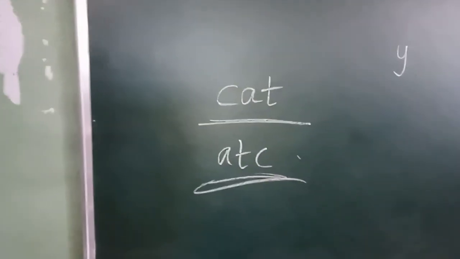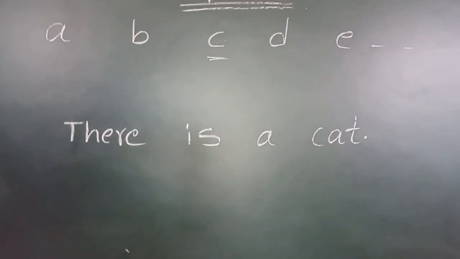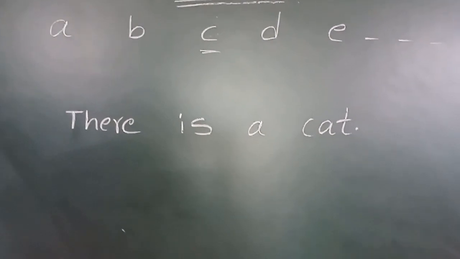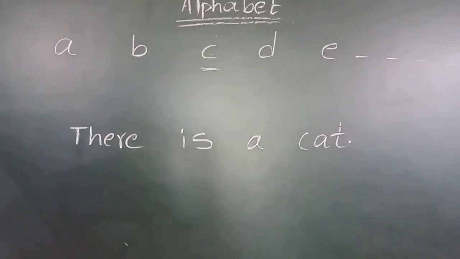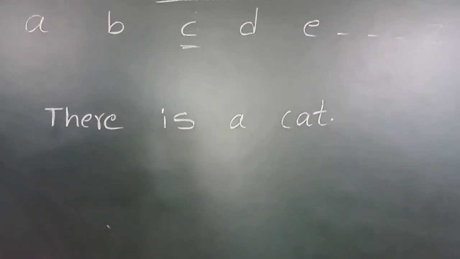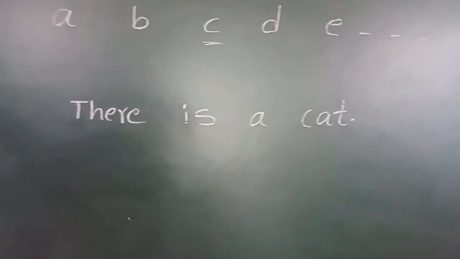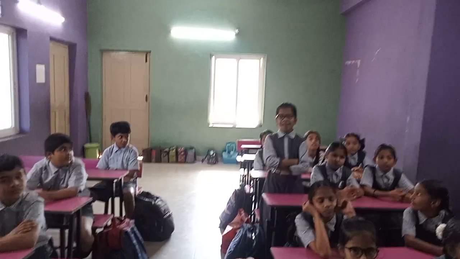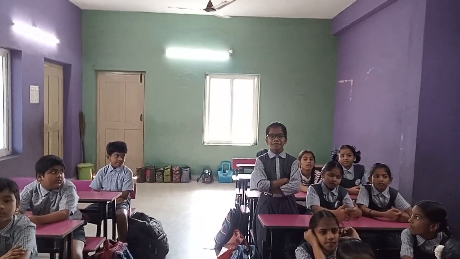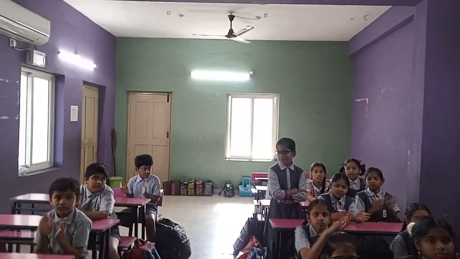Now I am going to write something. Paramjot, stand up. What is that? Read, Amma. There is a cat. There is a cat. So is that a word or sentence or letter, beta? Sentence. How can you say it is a sentence? How do we frame the sentence? With a group of words. The combination of words in a meaningful way is called a sentence. Exactly. Give claps for her. Shabash.